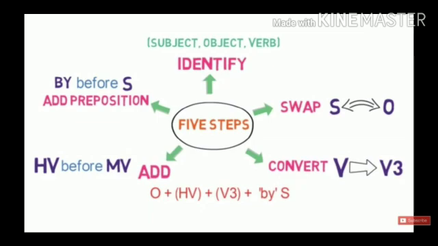And the third step is, whatever verb is given in your sentence, this verb while changing from active to passive will become the past participle. It means verb third form. And the fourth step is that you have to put a helping verb before the main verb. Okay, the order will be object plus helping verb plus verb third form, then you add by. And the last step is, by will be written before the subject. You have to add this preposition.